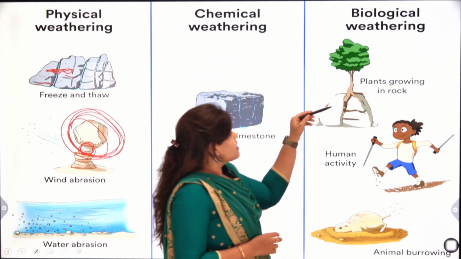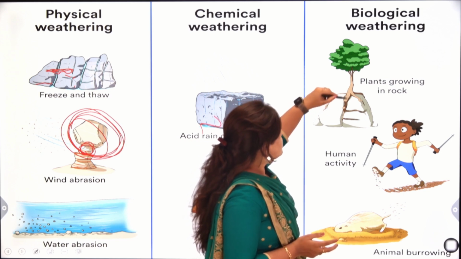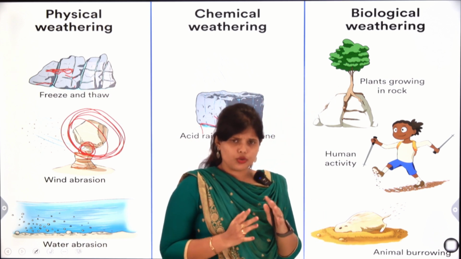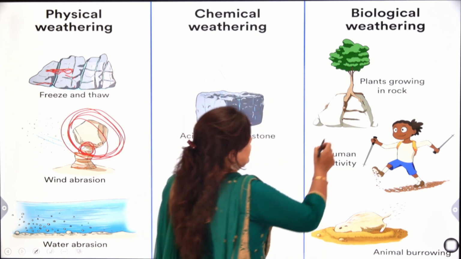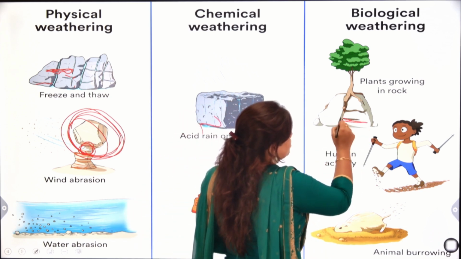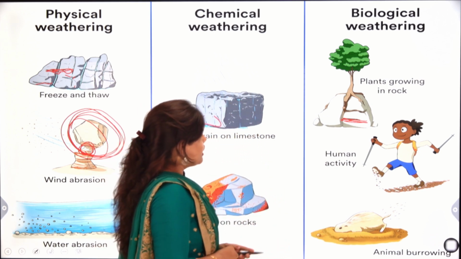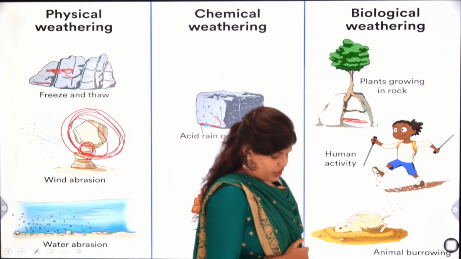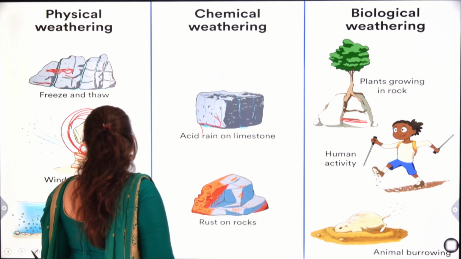When the biggest trees grow more, their roots will enter into the soil surface and crack it. Weathering also occurs due to human activities and animal burrowing.